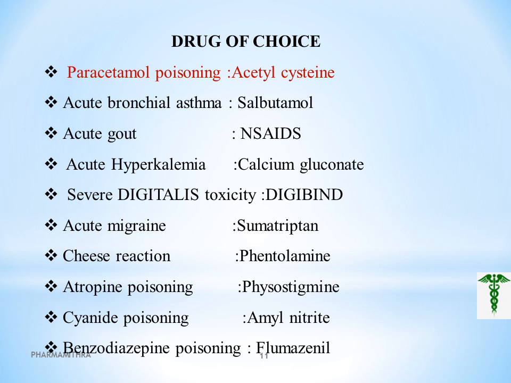For severe digitalis toxicity, we should go for Digibind. Digibind means the digoxin immune Fab, the antidote obtained from immunoglobulins from sheep. Digifab is another brand name. Digibind and Digifab are used for severe digitalis toxicity.